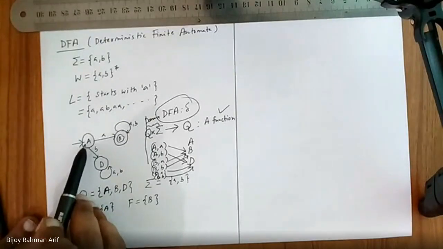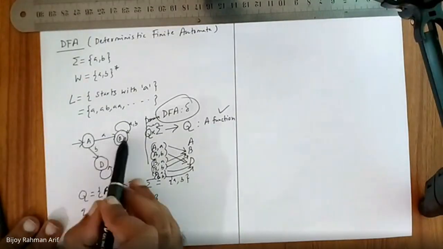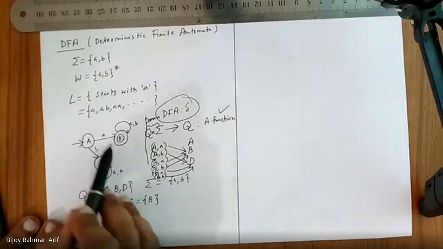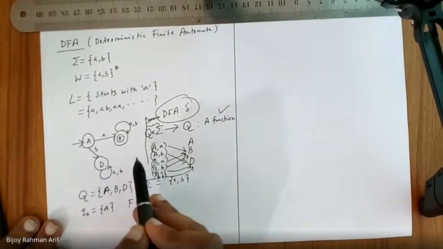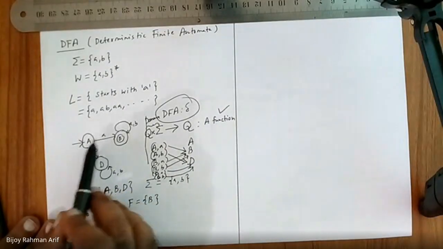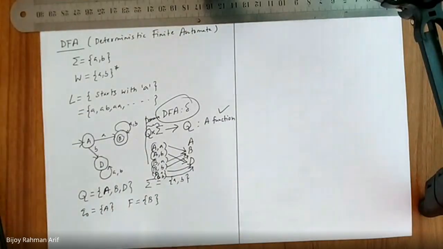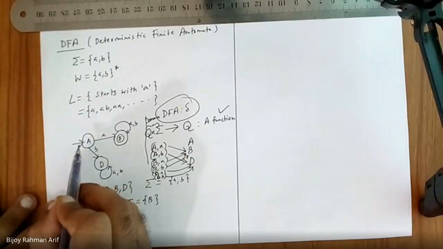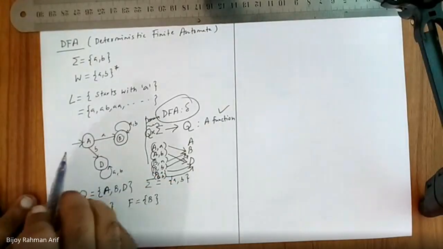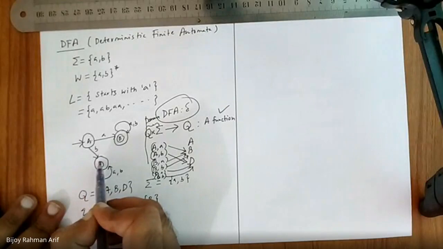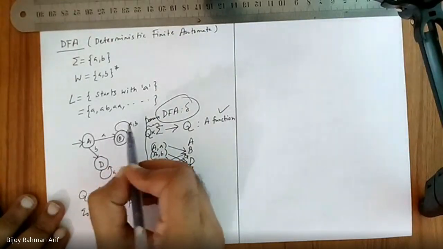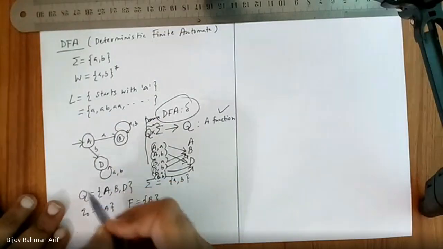For example, A has transition for all the alphabets, for A and B. B has transition for A and B. D has transition for A and B. And for each letter, there should not be multiple transitions. Did you get it? Taking any state, it should have a transition on all the letters in the alphabet. Am I right?